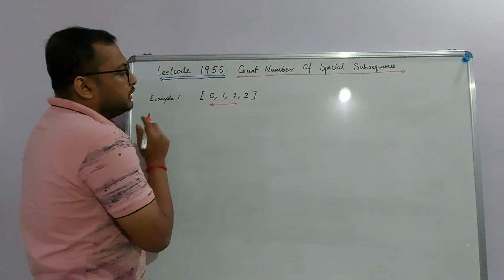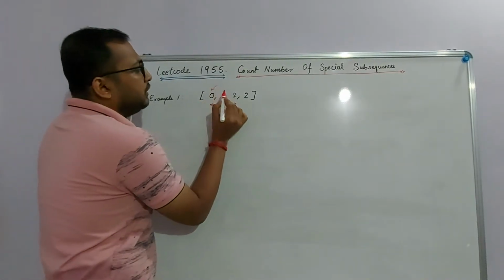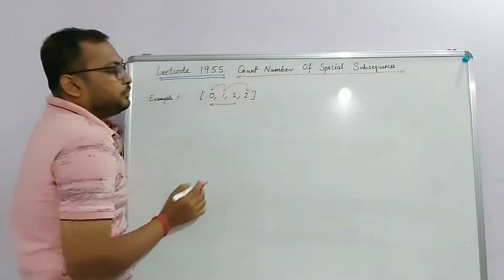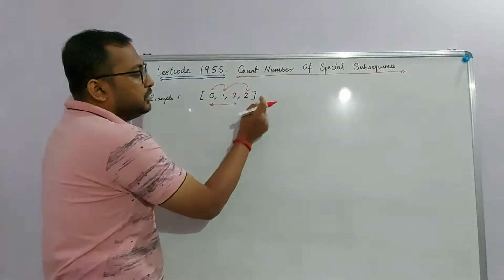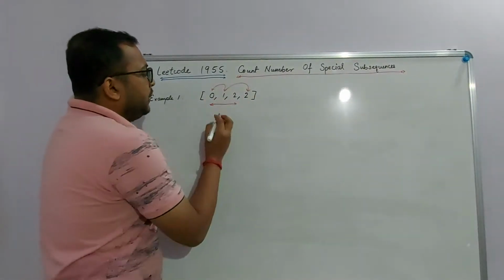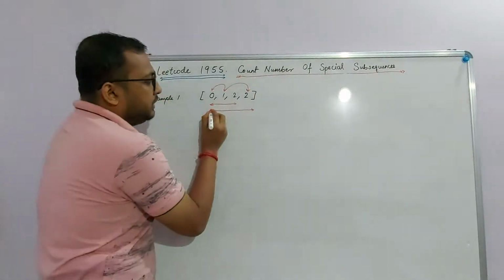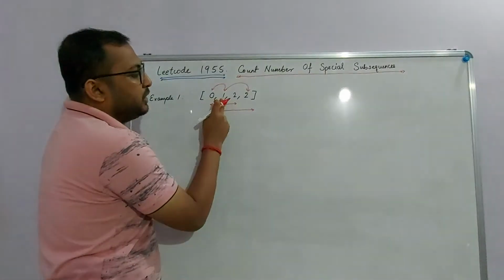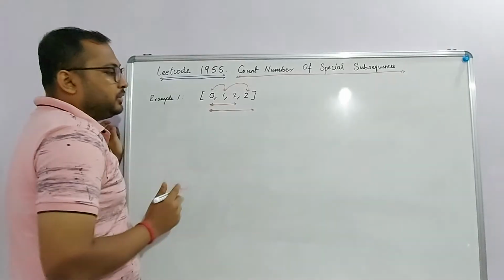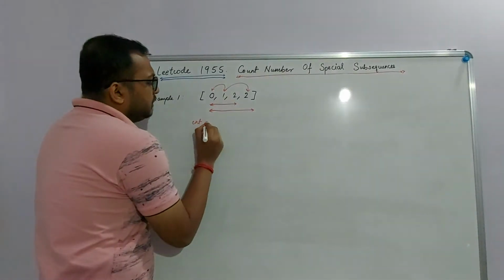Next let's see another. We can also take this 0 and then followed by this particular 1 and then definitely take this particular 2. So this is also a valid subsequence and this is also special because we have a 0 followed by 1 followed by 2. Another thing is we can take the entire array as well because in this we have a single 0 followed by a 1 and followed by 2 number of 2's. So this is also special and it's a valid subsequence. So the answer that we get for this is 3.